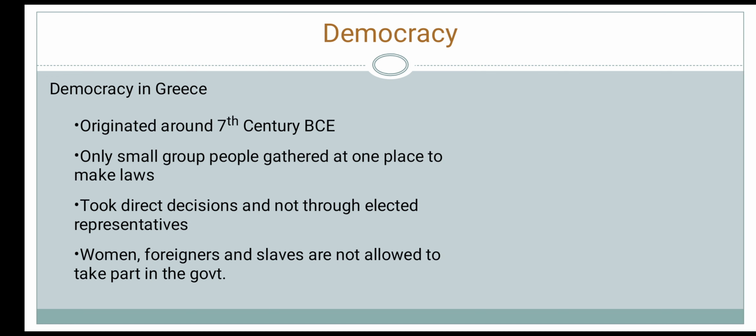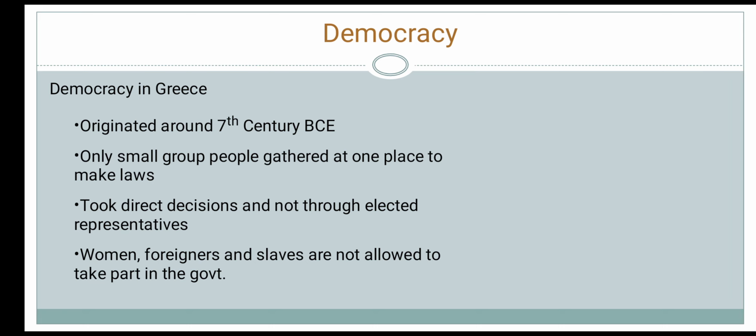Democracy originated in ancient Greece around the 7th century BCE. The states in ancient Greece were so small that people could gather at one place and make decisions and laws. People took decisions directly on important matters and not through elected representatives. This form of democracy, where people directly take part in the government, is known as direct democracy.